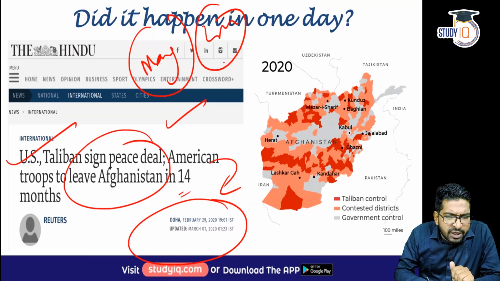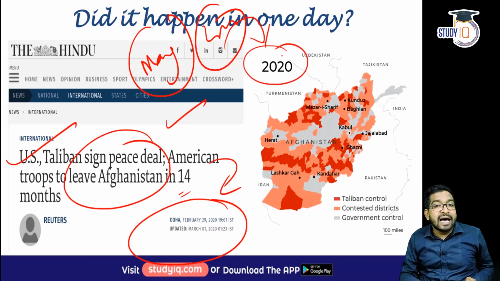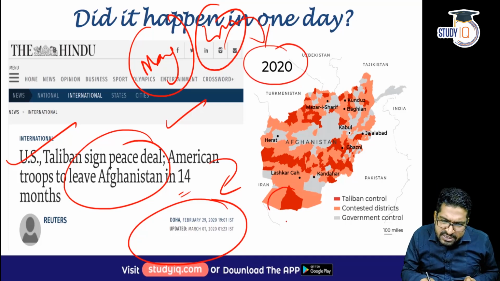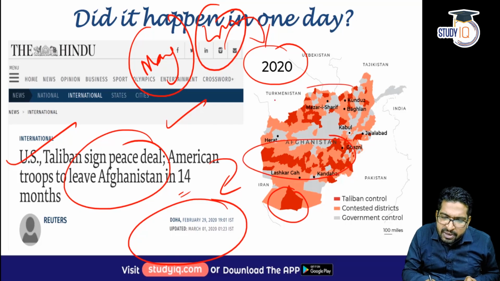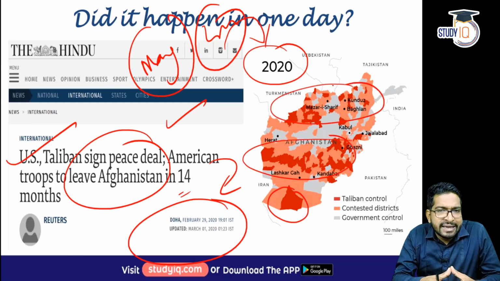Now, if you look at this particular map, and I want you to observe this map in 2020, how much area did Taliban control? A few areas in the south, some areas in the middle, and some areas in the north, right? Mainly countryside areas.